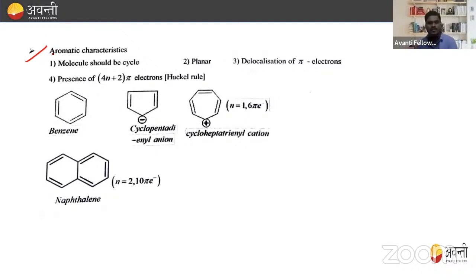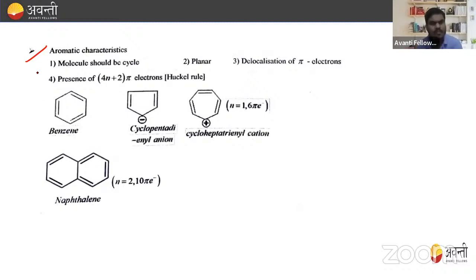Now, aromatic characteristics. This is also a very important thing. How will you determine aromaticity? Many times questions came in your previous examinations asking you to identify whether a compound is aromatic or not, and whether it is more stable or not. If we know whether it is aromatic or non-aromatic, then we can easily explain the stability order also. So this is one of the important things: how to determine whether the compound is aromatic or not.